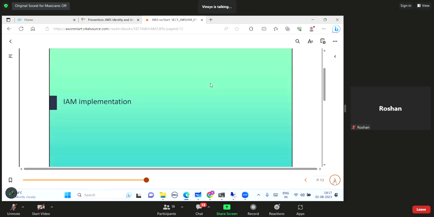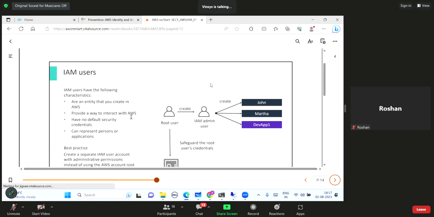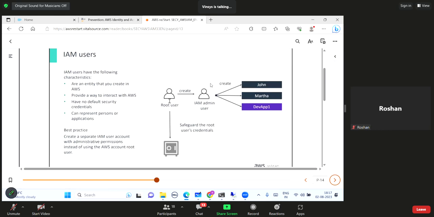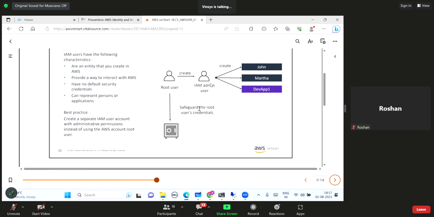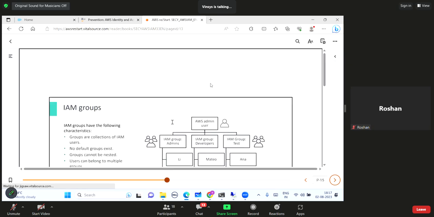IAM implementation. IAM user. Today I have shown you how to create the user. The root user first creates the admin user for himself, and then the admin user is used to create the other users' accounts. Then you safeguard the root user's credentials. Don't share them, just lock them away. That is what I mean by safeguarding.